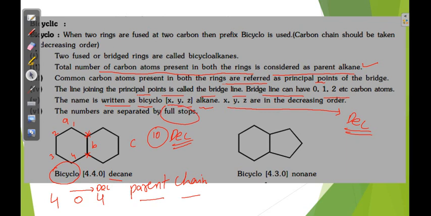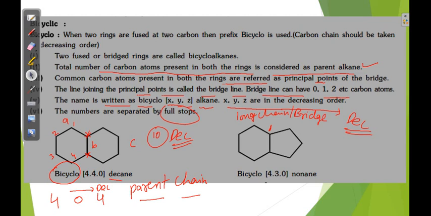Now from where do we start the numbering? We have to start the numbering from a bridgehead carbon. Then should we take the right side or the left side? After taking number 1, we have to prefer the long chain, the long bridge.